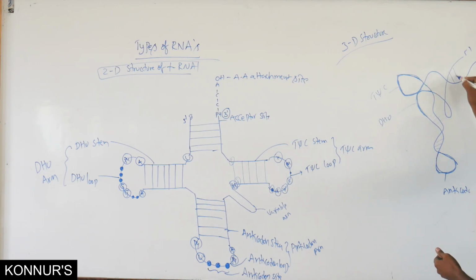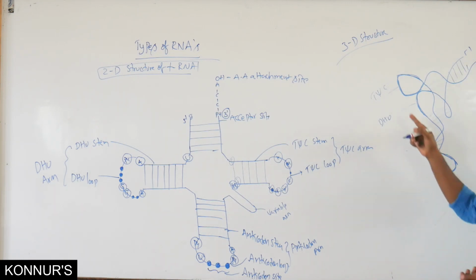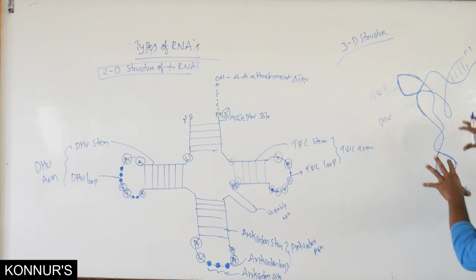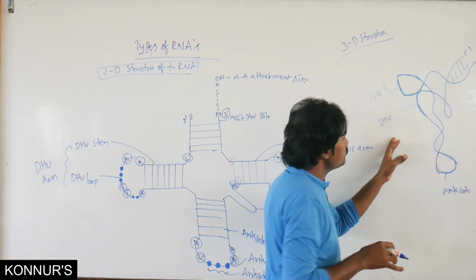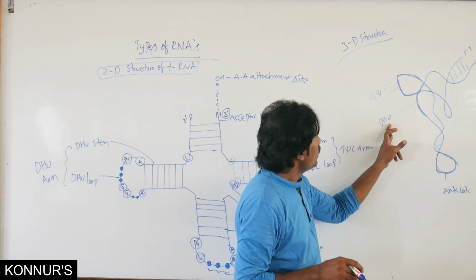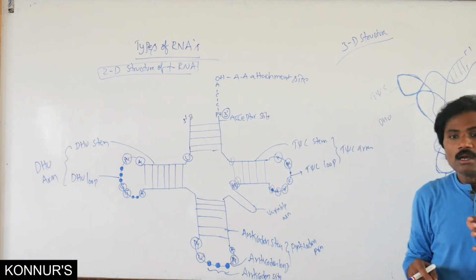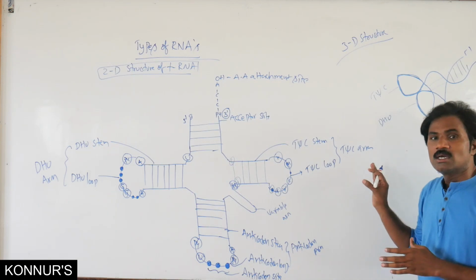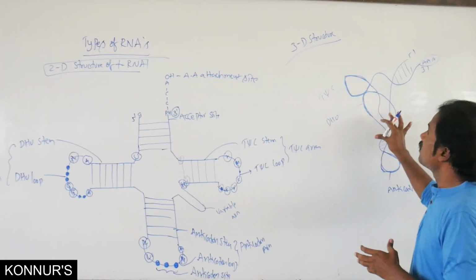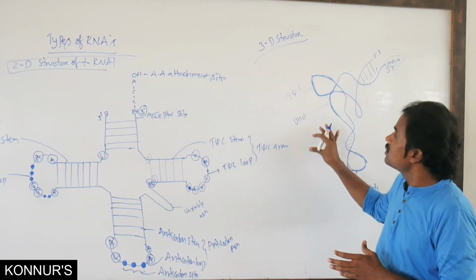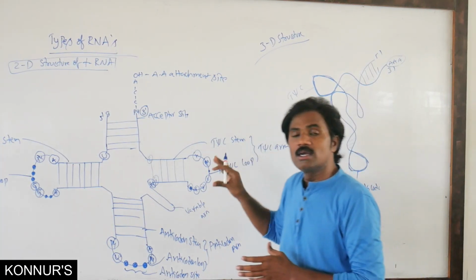This is the amino acid attachment site, which is observable in one direction only. The anticodon, DHU and T-psi-C are here, with a little variation in the structure related to the 3D structure of that particular tRNA.